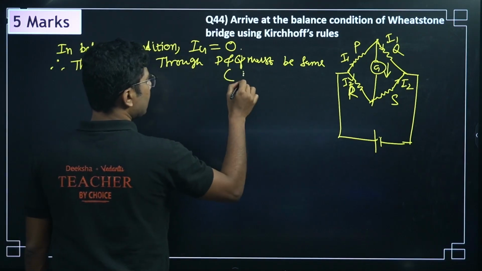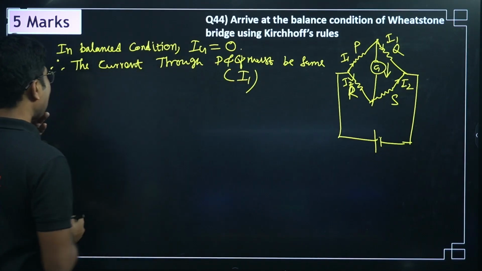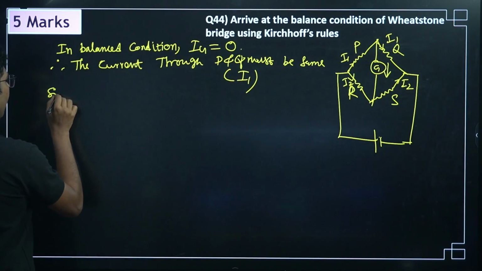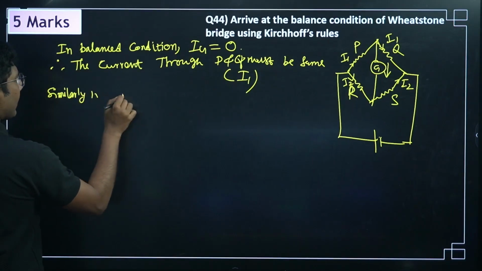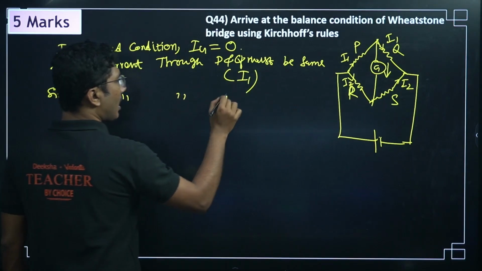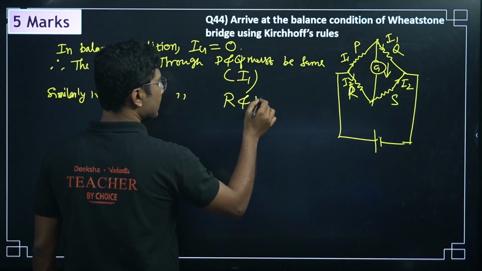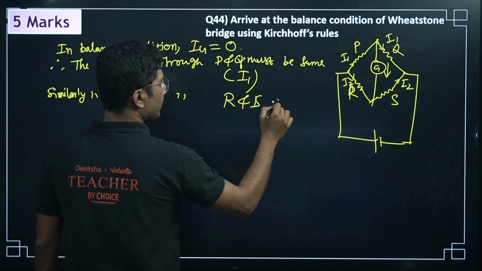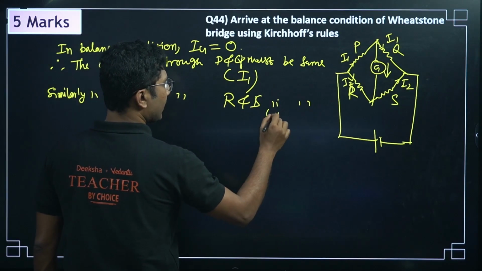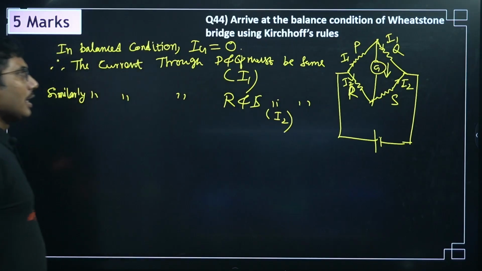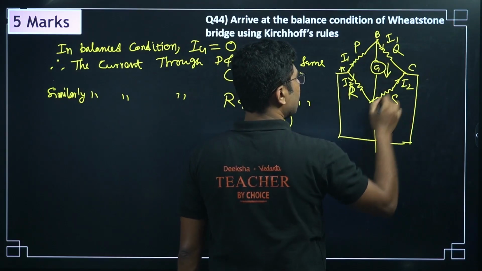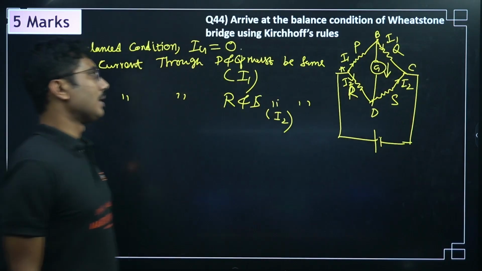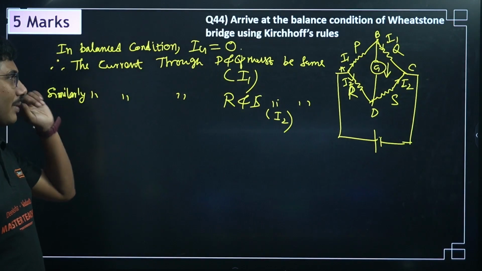So, in this case it is I1. Similarly, the current through R and S must be same. This is I2. Okay. Now we will apply, so say A, B, C, D. You have to mark them so that you can apply it.